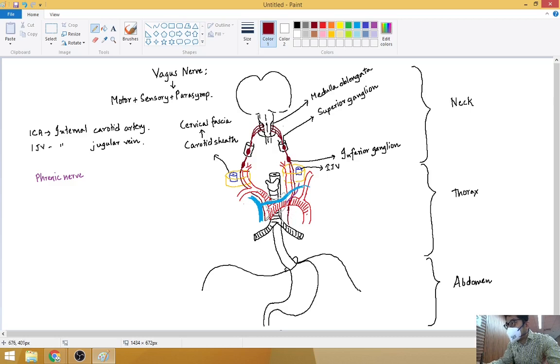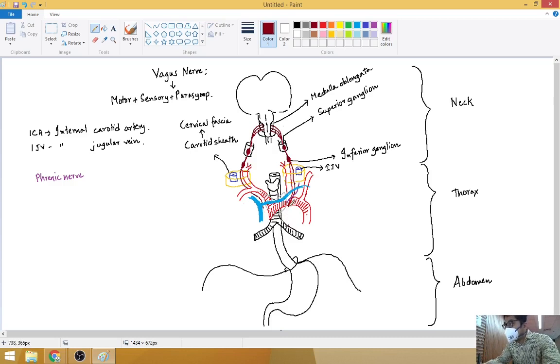It will travel down. If you see it from the lateral side, I have made so many gaps between the structures because you have to understand them. But actually, while it is descending down here, it is descending on the lateral wall of the trachea. Somewhere here is the trachea. Trachea is a little big, so it is descending on the lateral wall of the trachea. This side also it is descending on the lateral wall of the trachea. It is almost attached to it. When you dissect, you will see that it is almost plastered to the lateral wall of the trachea as it descends down.